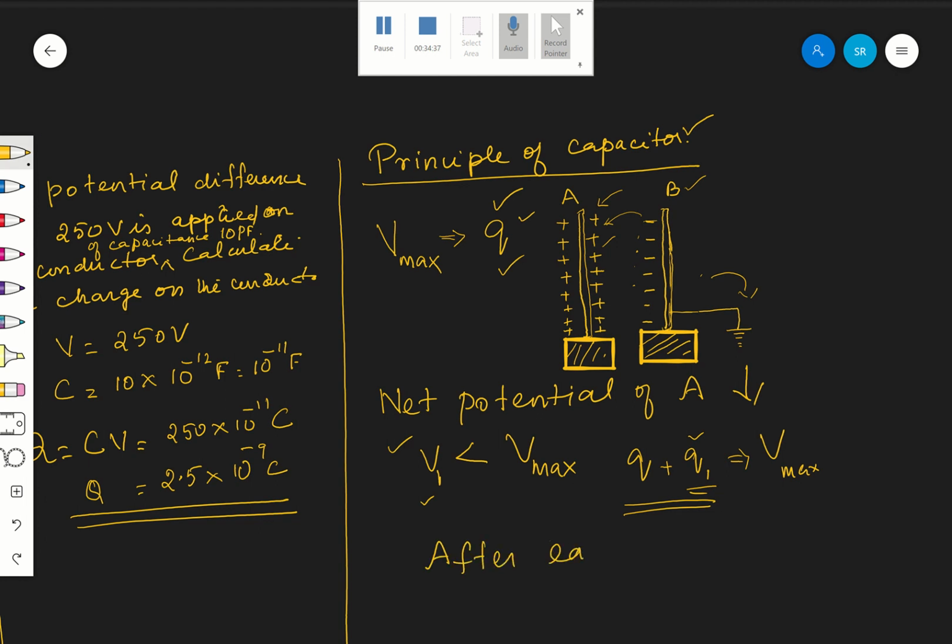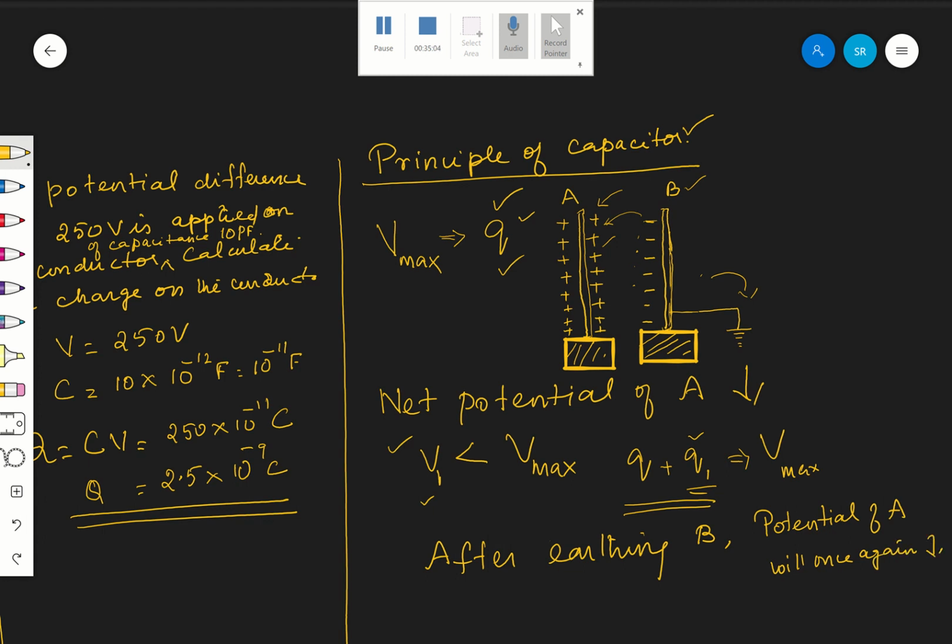After earthing B, what will happen? The potential of A will once again reduce.